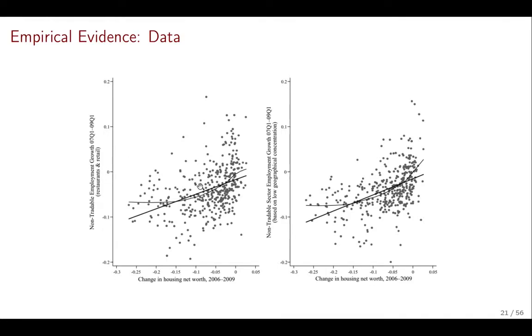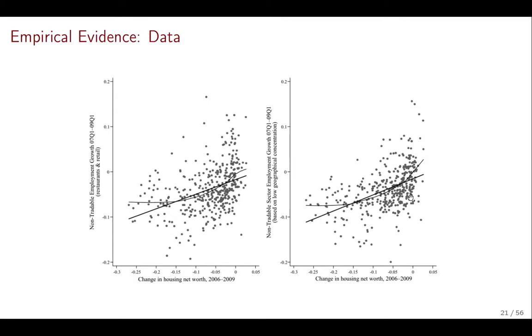And what you see is that even though there is a ton of noise and these points are everywhere, when you do look at how these points are organized, the relationship is positive. Higher changes in net worth imply higher changes in non-tradable employment. Or put another way, a larger decrease in net worth is associated with a larger decrease in non-tradable employment.